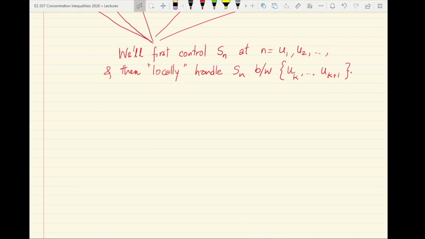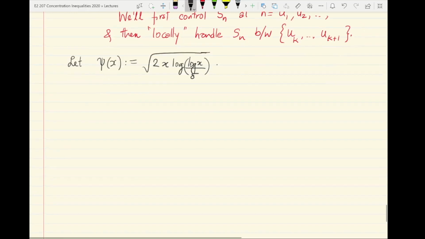So let's do this peeling argument in detail. Let's define this function for convenience, Cx as roughly square root x log x by delta. This is the kind of uniform deviations growth that we want in our result.